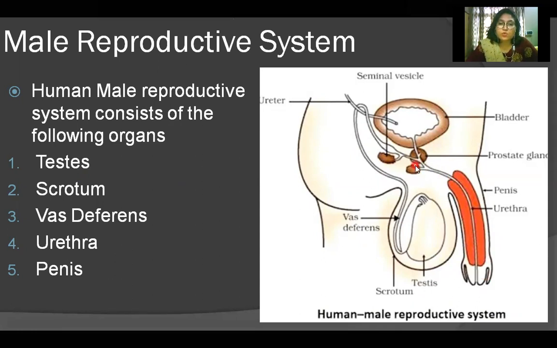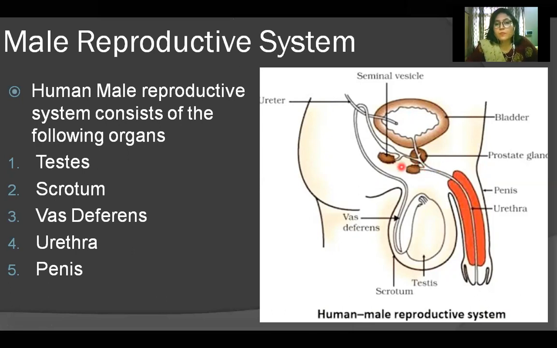Two more glands are present here. These are the prostate gland and these are the Cowper's glands. Prostate gland is one in number, the other glands are two in number. What they do, they activate the sperms, they provide the alkaline medium, they help in transportation, they provide fluidity to the sperms, and they provide nourishment to the sperms. Clear? You can also say that these are secondary sex organs. Primary sex organs are gonads, and these glands are secondary sex organs which help in transportation of the sperms from the male reproductive system to the female reproductive part.